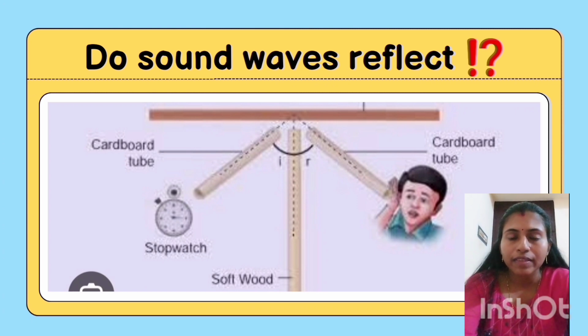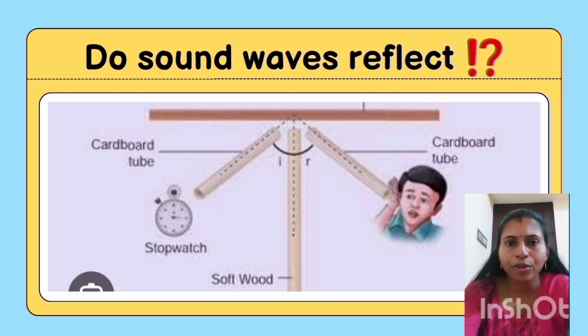The sound waves pass through the pipe A, get reflected when they hit the smooth surface and can be heard from pipe B. What do you understand from this activity? Yes, sound waves also get reflected from smooth surfaces, just like light waves.